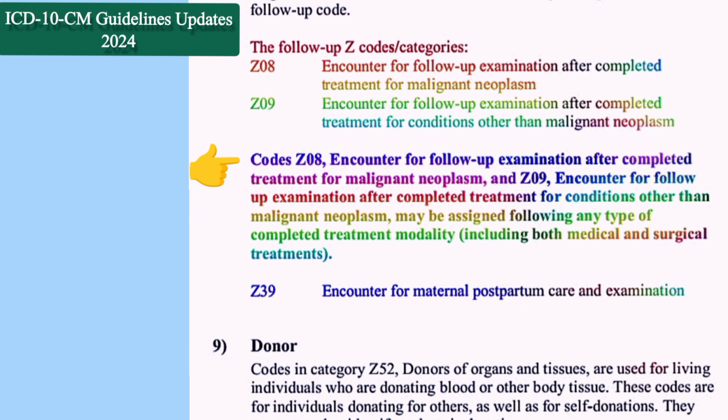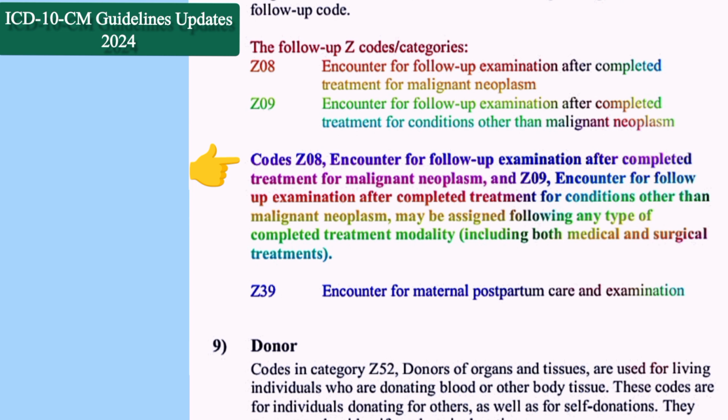The codes remain the same, there is no change in the codes, but we have a guideline stating that Z08 or Z09 can be used following any type of completed treatment modality. It can be a medical treatment, or even if the patient has completed a surgical treatment.